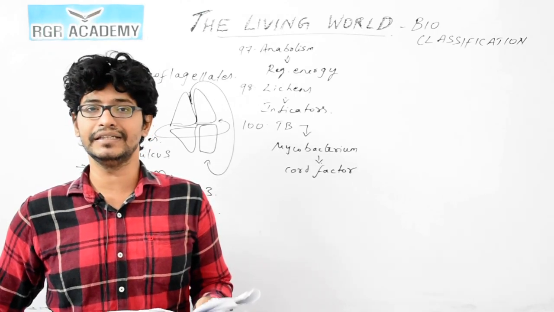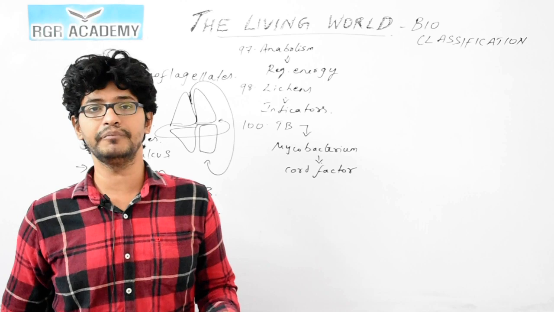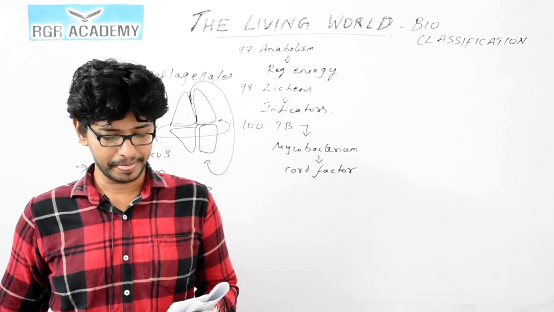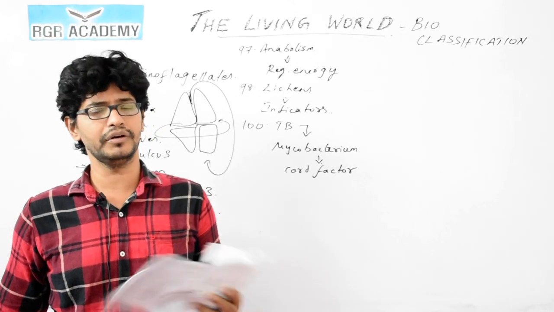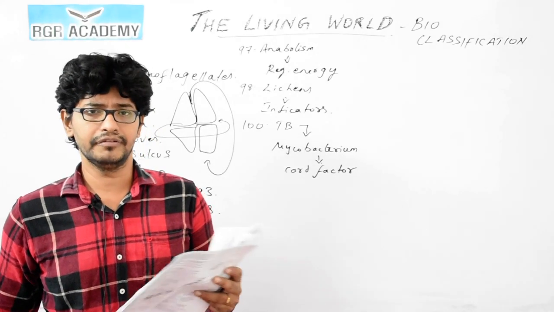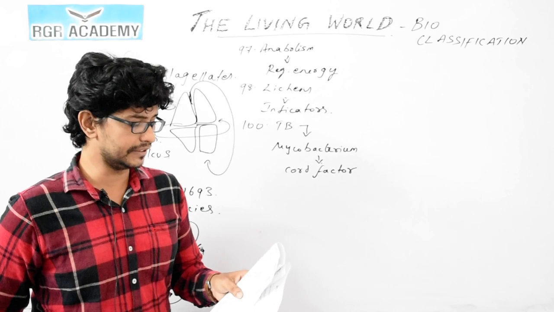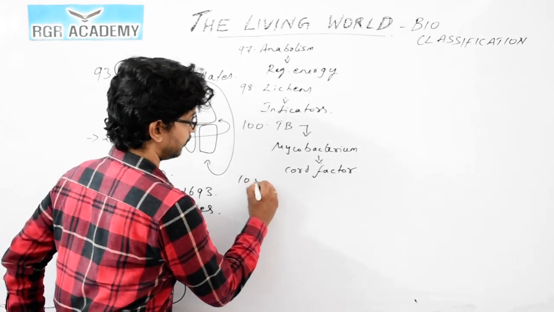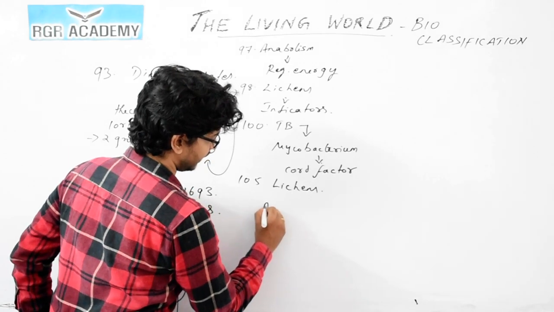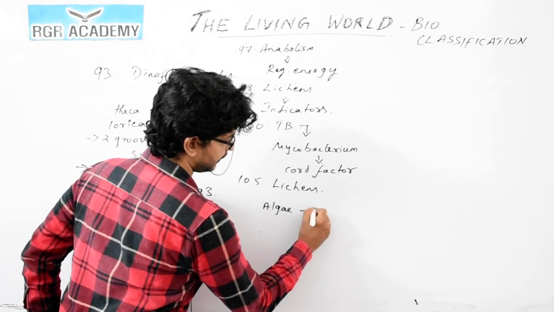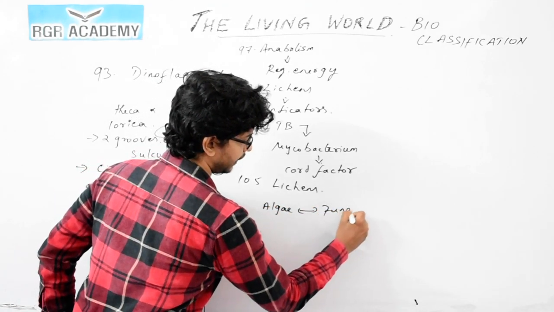For example, the fungus in lichens benefits more than the algae. So you can see two partners, fungi and algae. In case of question number 105, in lichens, there is a relationship between the algae and the fungi.